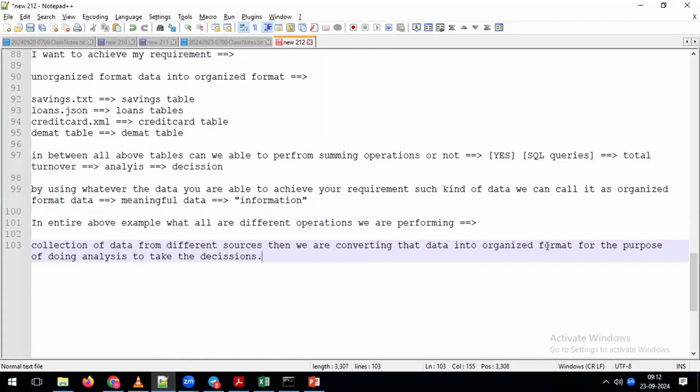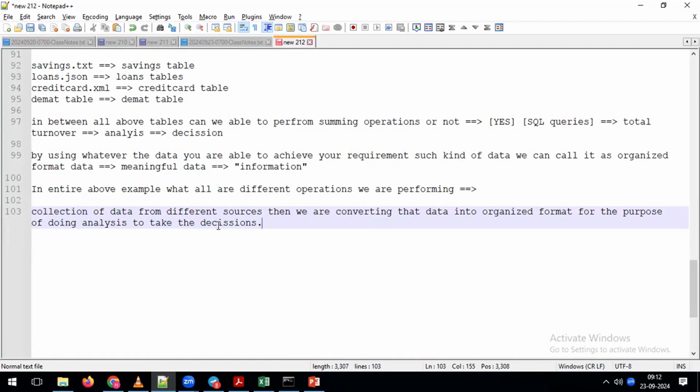Indirectly, whatever I have been explaining for the last 20 to 25 minutes in this whole discussion, this is the summary I can provide. Collection of data from different types of sources. We are converting the data to organized format for the purpose of doing our analysis to take the decision. This is the summary I can give on top of the whole example we have been discussing for the last 25 minutes.